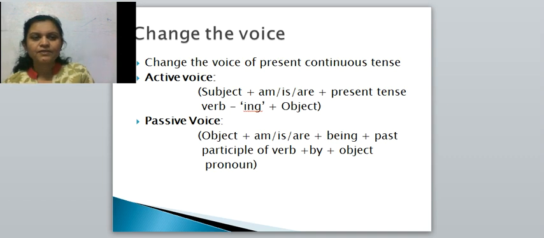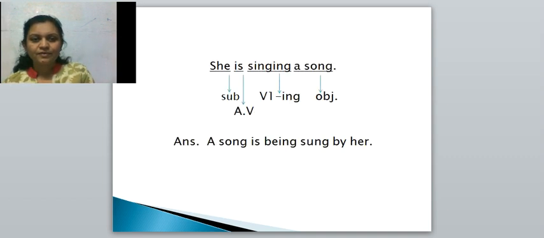Okay, now I will take a sentence here. Now our first sentence is there. She is singing a song. What is our first sentence? She is singing a song. Now see, I will explain this sentence to you. Whenever a sentence is given to you, at that time, what is your first work?